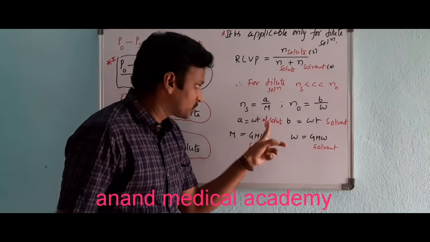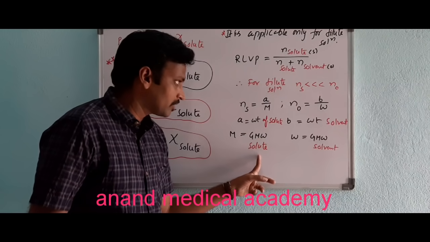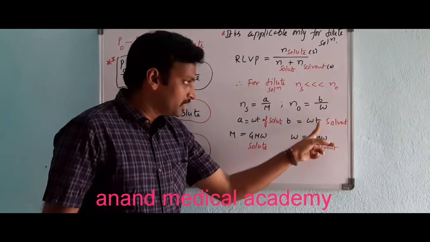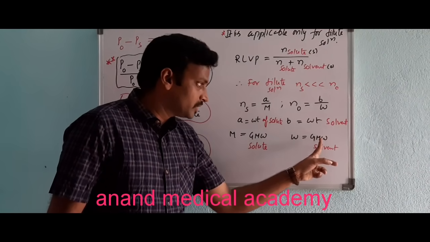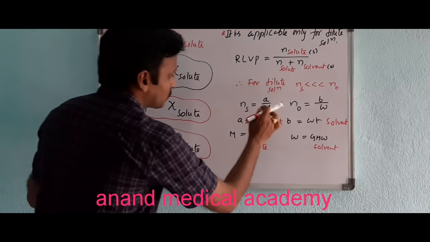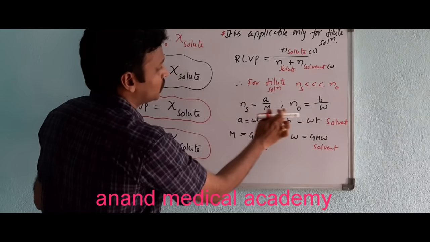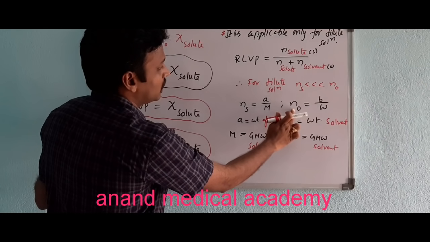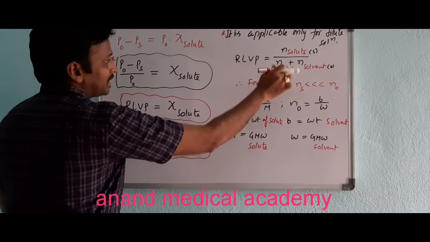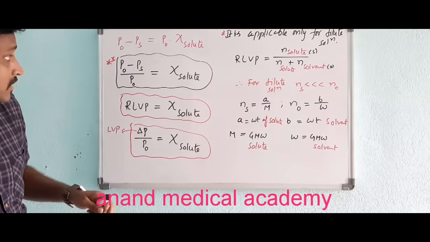So A is the weight of solute, M is the gram molecular weight of solute, and here N naught is B by W, where B is the weight of solvent and W is the gram molecular weight of solvent. That's it. So if you substitute the number of moles of solute and the number of moles of solvent in this formula, of course this is negligible. So how can you write it?